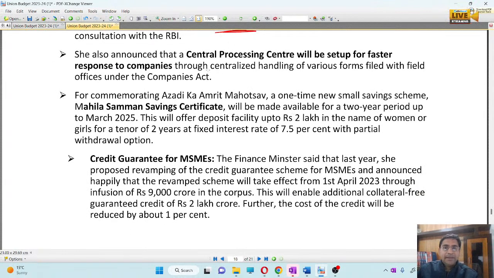Then there will be a central processing center set up for faster response to the companies. Like if any company wants to ask about anything, the central processing center will handle it. So this will be centralized handling under the Companies Act. Okay, then Mahila Samman saving certificate.